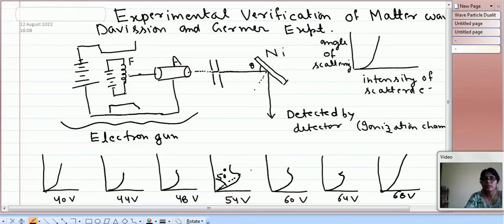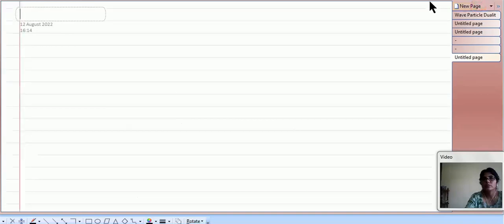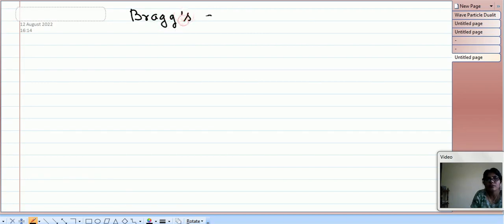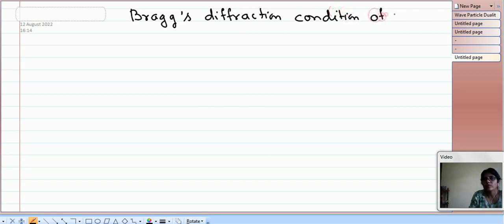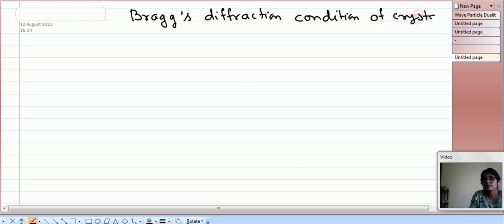Using this 54 volt and the 50 degree angle, some calculation was done following Bragg's diffraction condition for a crystal.